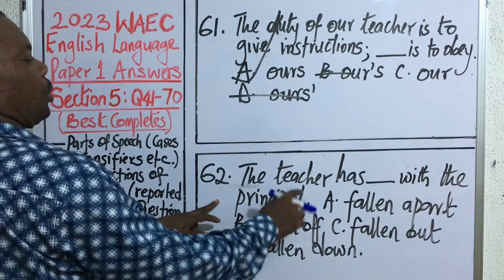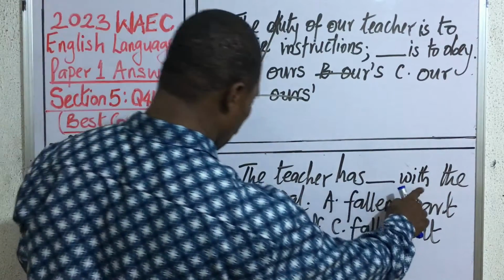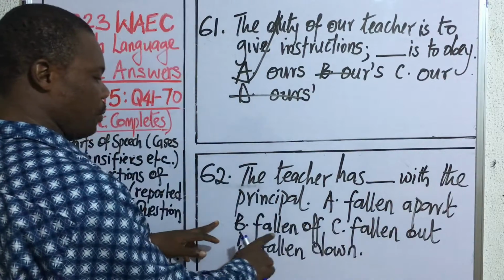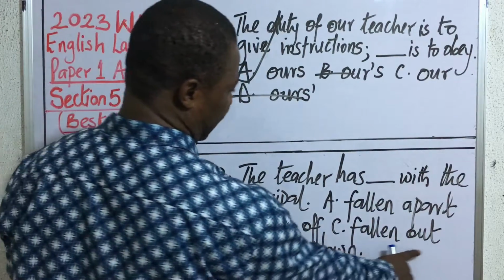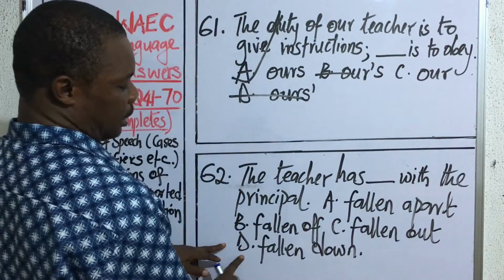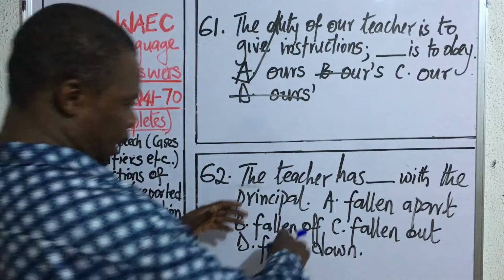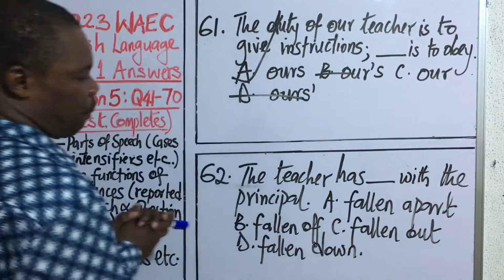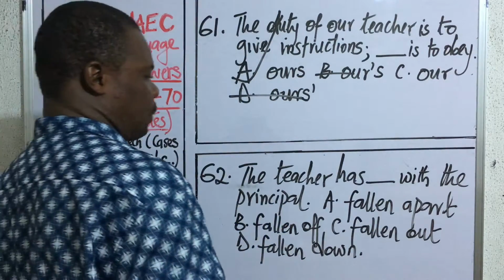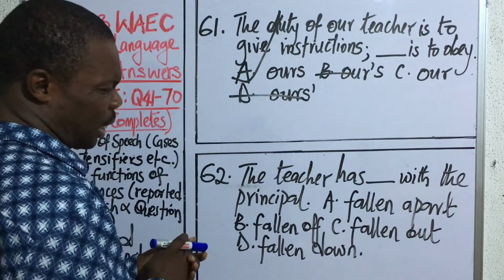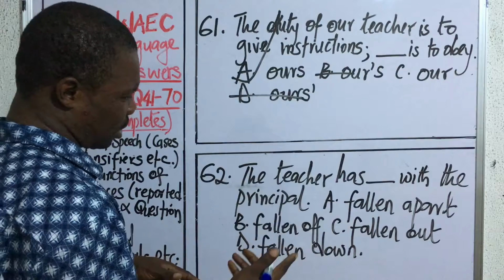Question 62. The teacher has dash with the principal. A. Falling apart. B. Falling off. C. Falling out. D. Falling down. Good. Now, this is a test of prepositional collocation. In other words, phrasal verbs. Alright? That is the use of a verb together with a preposition to say something.